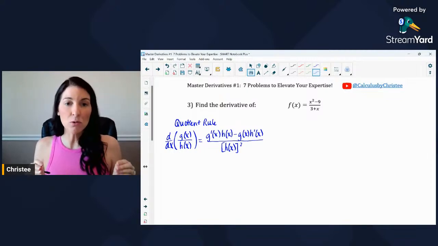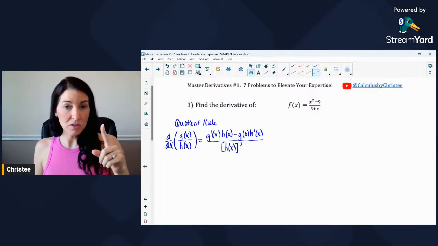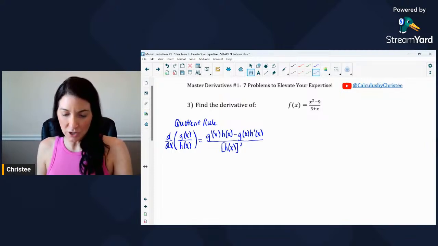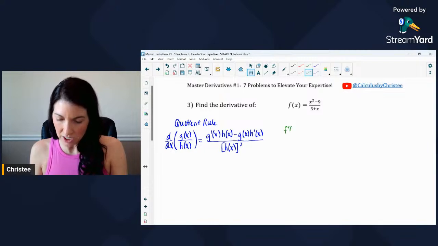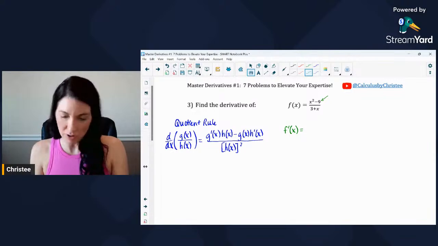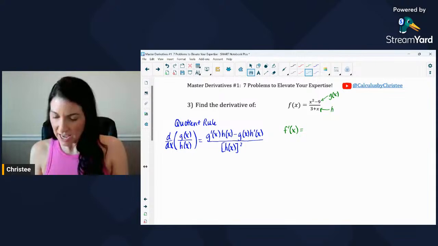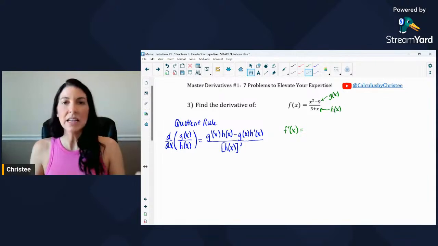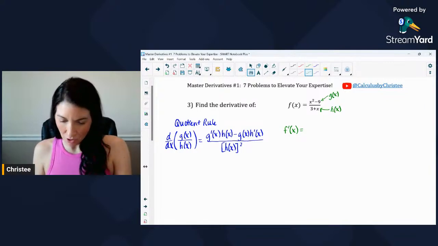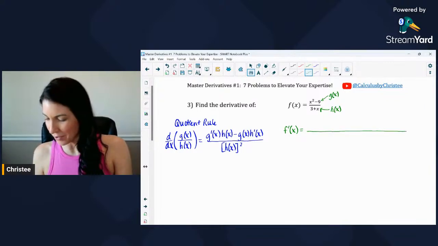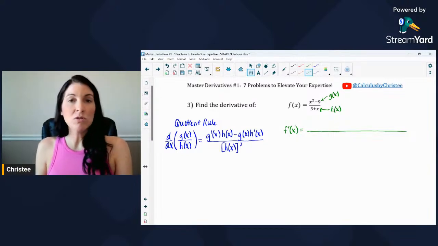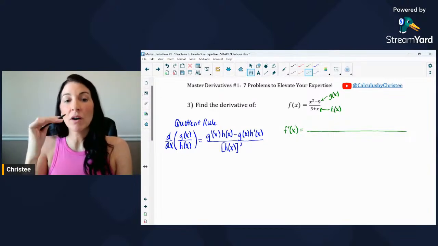But so far, the two big rules we've done is we've done power rule so far in problems 1 and 2, and then this one, quotient rule. So in our case, if we now want to take the derivative of f of x, so my notation would be f prime of x, think of this x squared minus 9 function then being the g of x over here in my rule, and then this denominator function being h of x. And I can kind of go along then with the rule that I wrote in blue as we take the derivative. So we've got one big fraction. Let me go ahead and kind of get my setup here. All right, the first thing in quotient rule, g prime of x, which means the derivative of the numerator.